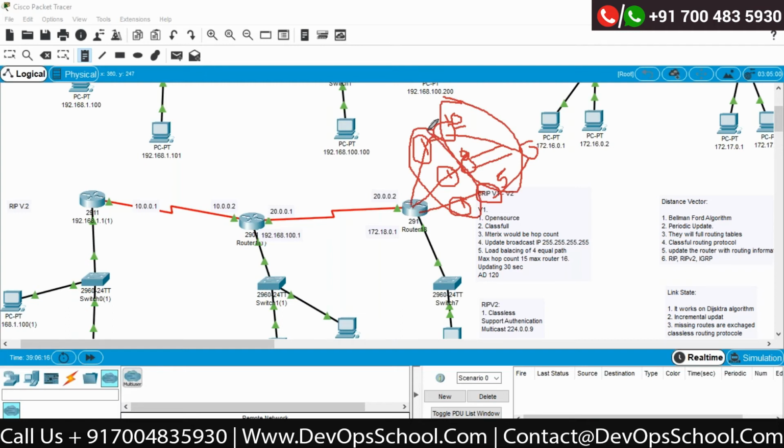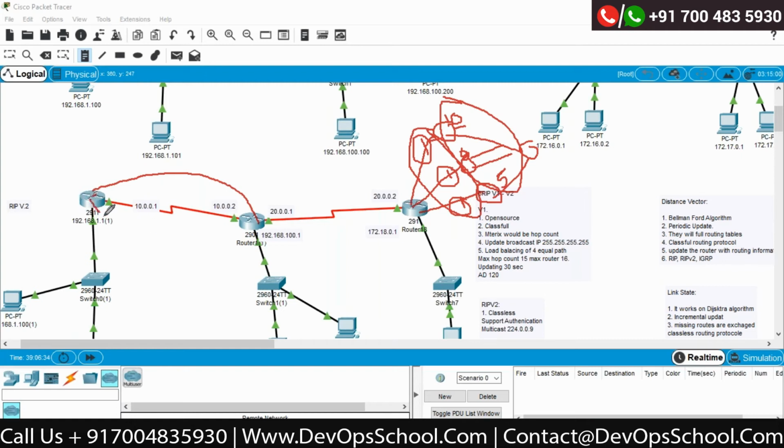So the next stage is called exchanging the routing information. Once we understand that this is my neighbor, the neighbor table is built. I will show you. The table is built. That table is called the neighbor table, that contains neighbor information.